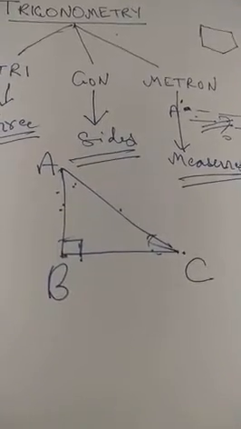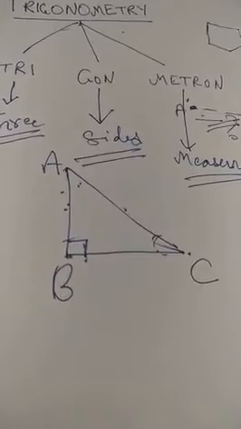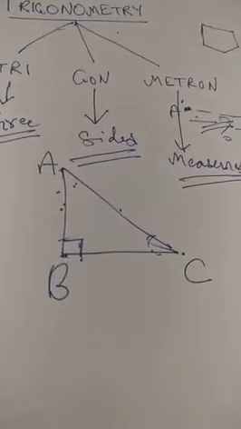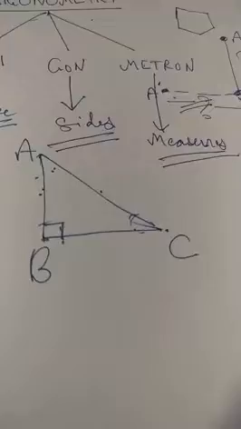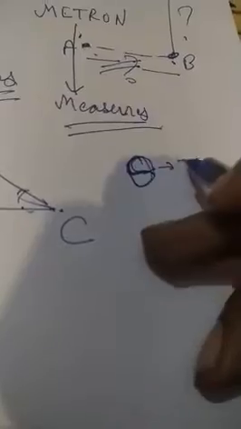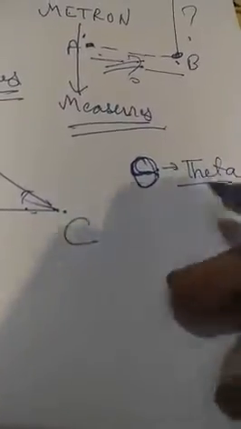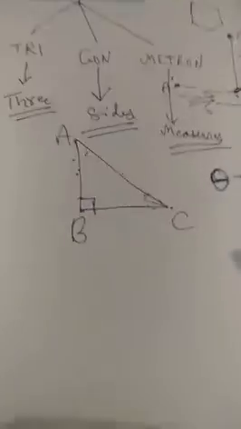Okay, children. Now, before we start, I would like to introduce one more Greek symbol. You must have already come across, you must have already studied. Let's see who can predict the name of this symbol. Yes, this is theta. All right, this is another Greek letter.